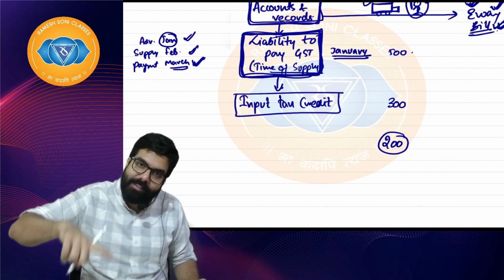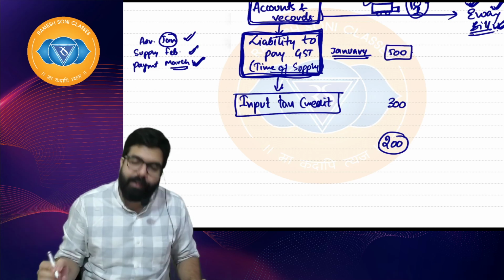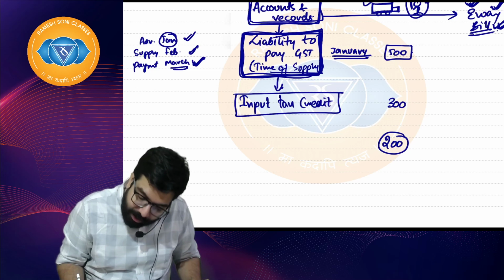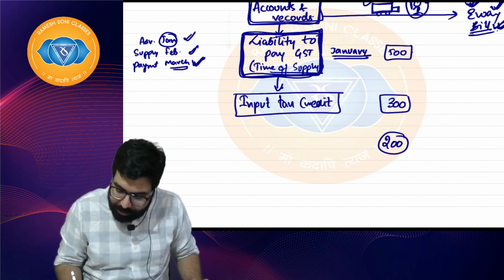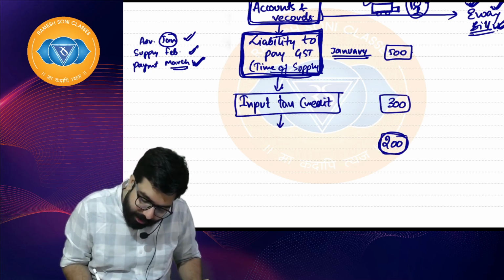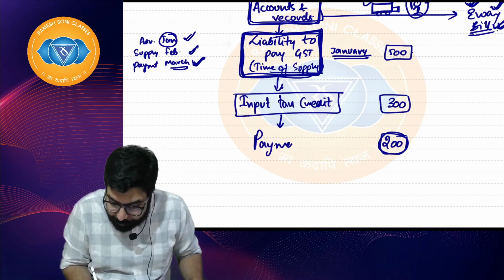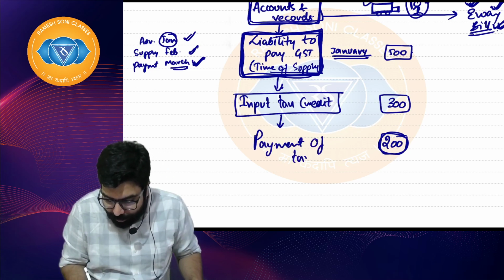So in GST also, if I had to pay 500, first I'll see my credit. If I already have a credit of 300, then I'll make the payment of the remaining amount. So the next step is payment of taxes. I hope everyone is clear.